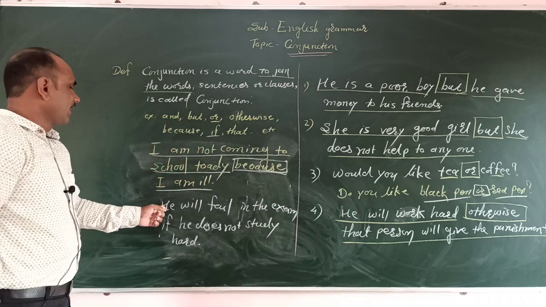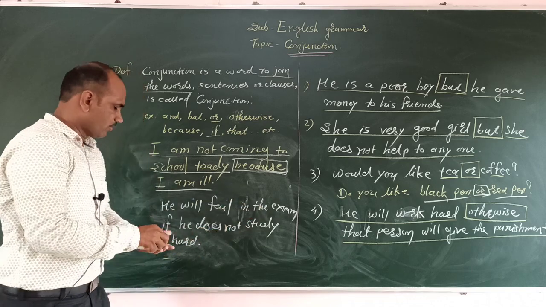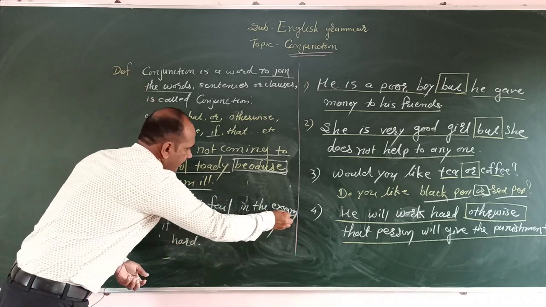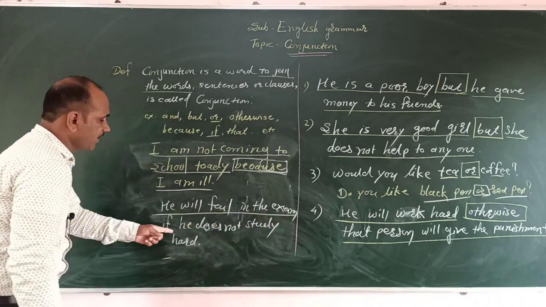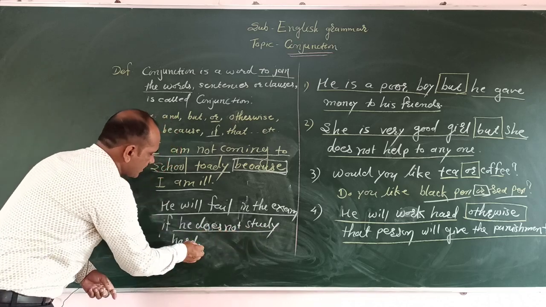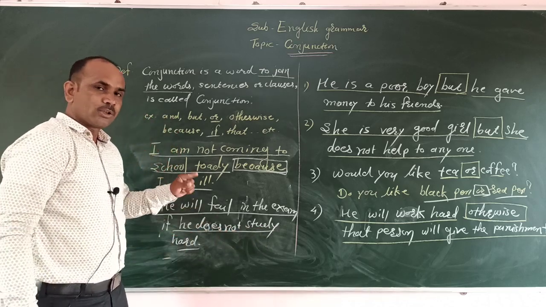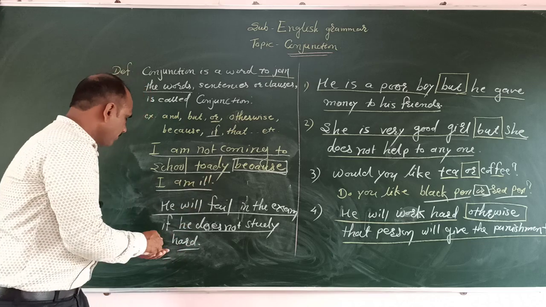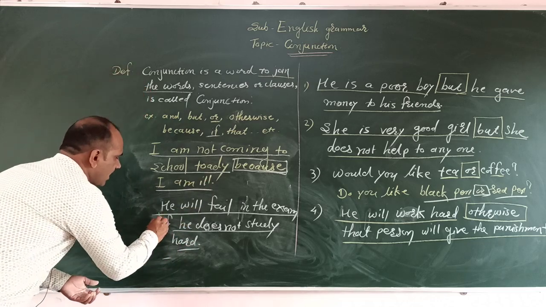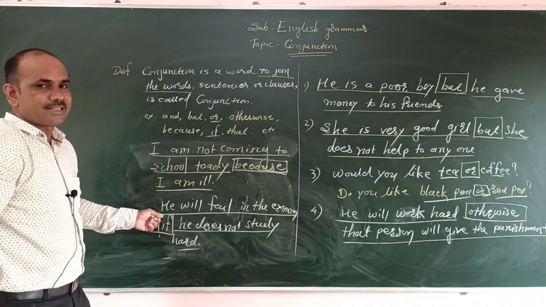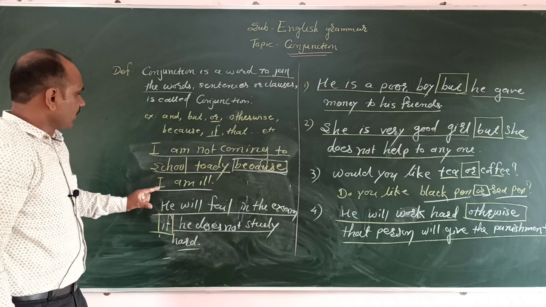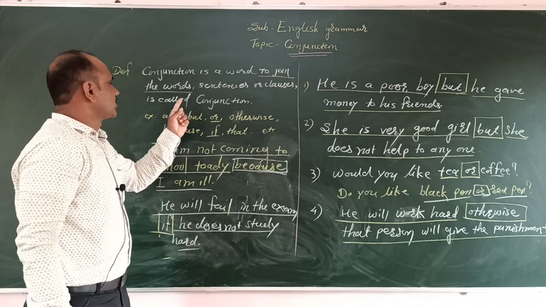Here one sentence is that he will fail in the exam. One sentence: he will fail in the exam if he does not study hard. Here two sentences are joined by the one word, that word is if. In this way, if is also a conjunction.